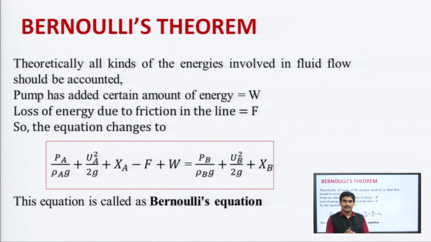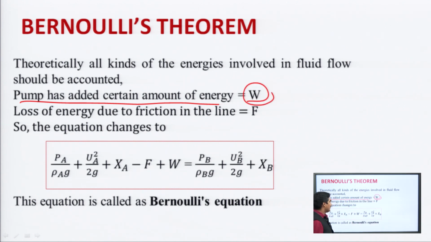Theoretically, all the different types of energies involved in fluid flow should be accounted for in the equation. Since a pump is used in fluid flow, the pump is also applying a certain amount of energy to the flow of fluid. So, the pump has added a certain amount of energy, equal to W. Similarly, the fluid is moving in the pipe, so there is friction due to the movement of fluid in the pipe.